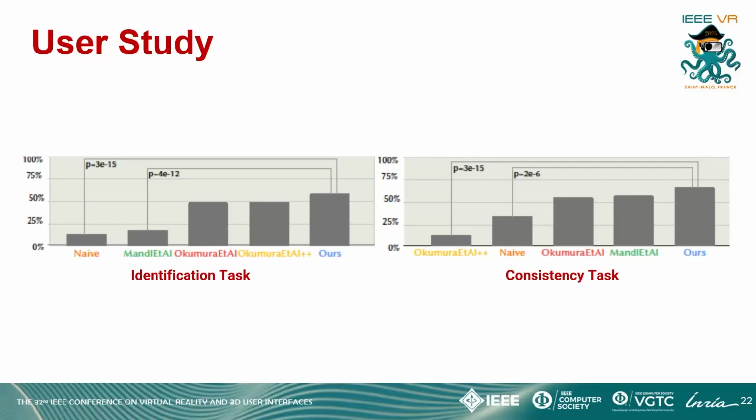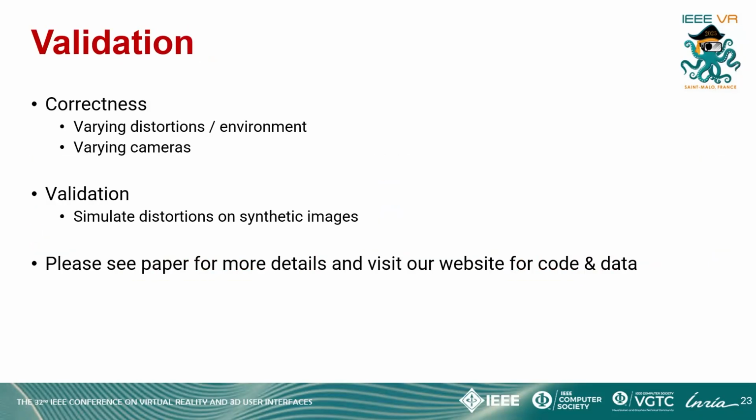In the consistency task, we provided the users with 8-second video clips and asked if the distortions over the virtual figurines was consistent with the background. Ours was perceived as the most consistent among all methods. We have rigorously tested our system with multiple validation experiments on both real and synthetic data. The code and datasets are provided on our project webpage.